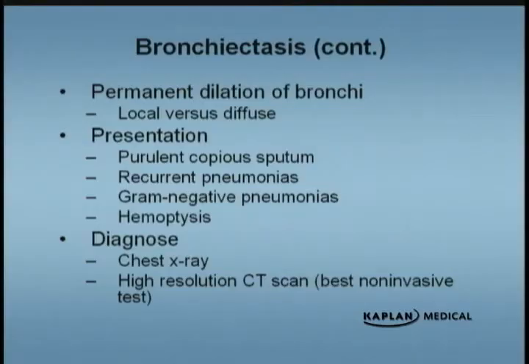So if you think about it, emphysema involves the terminal bronchioles to the alveolar membrane, while bronchiectasis involves the small and medium-sized bronchi. And there are two types. There's one that is diffuse because there's a systemic factor involved, and the other one that's local because they've had an old pneumonia that's involved this area. And I'll explain that a little bit more.